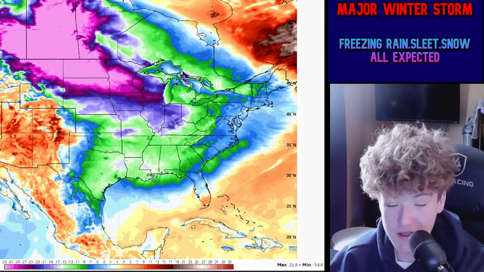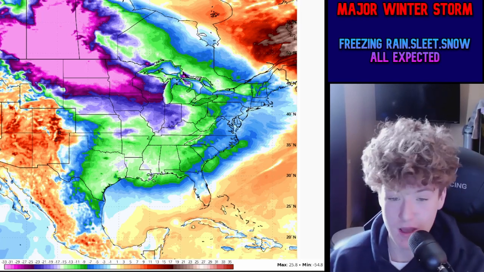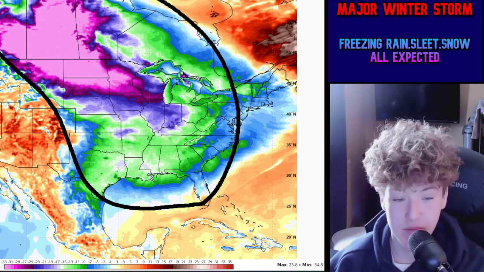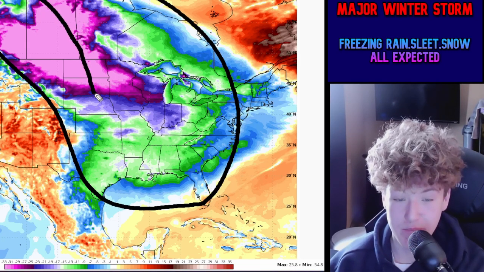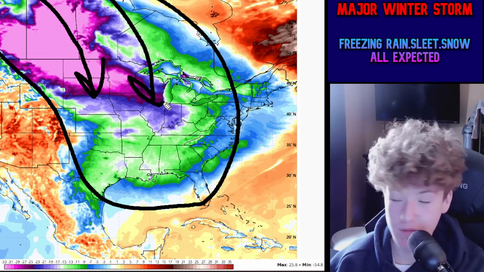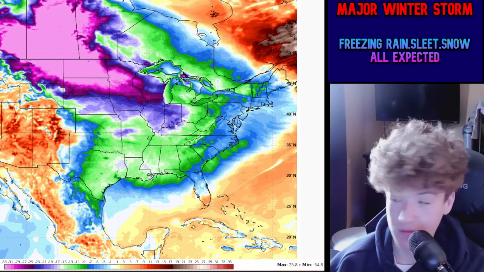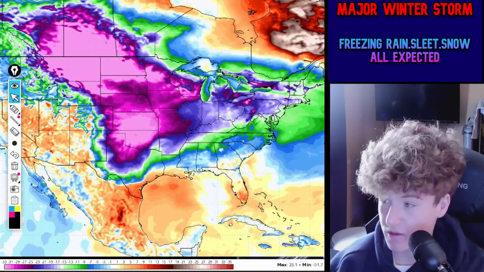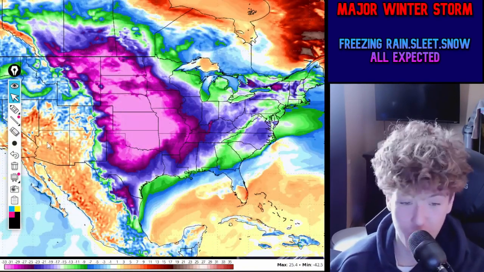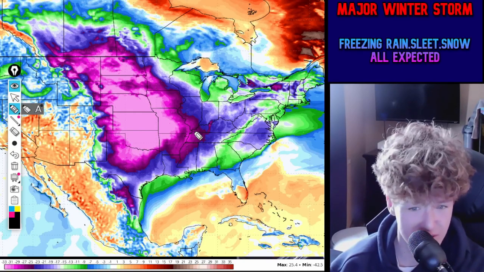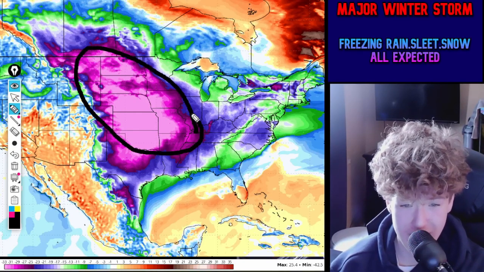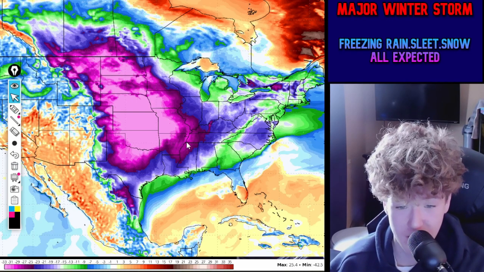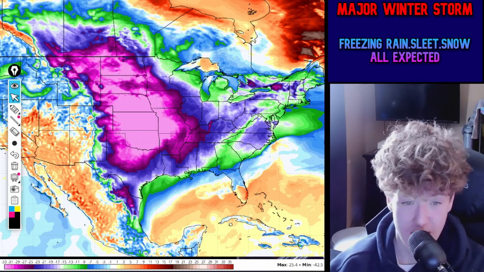Now we are going to also see a big area of Arctic air form, with potentially the last Arctic air of the winter season to plume into a lot of the U.S. here, with a big area of Arctic air that's going to plume in from Canada, which is already heading in right now. We're going to see this drastically bring some really, really below average temperatures, with potentially even 30 to 40 degrees below average across the central U.S., including Kansas, Oklahoma, Nebraska, South Dakota, Missouri, Arkansas, and more.